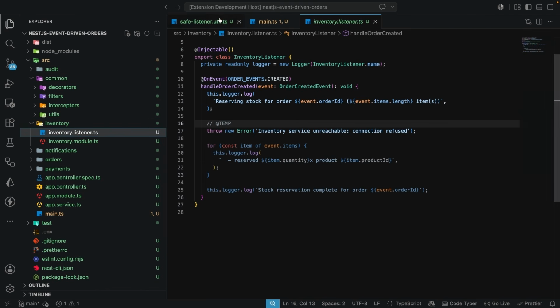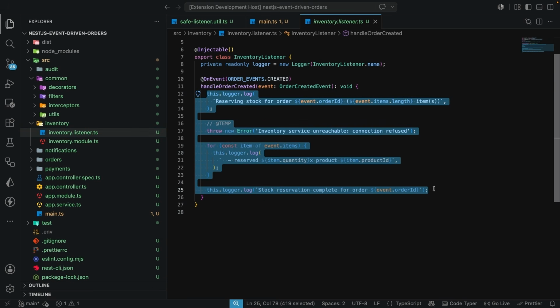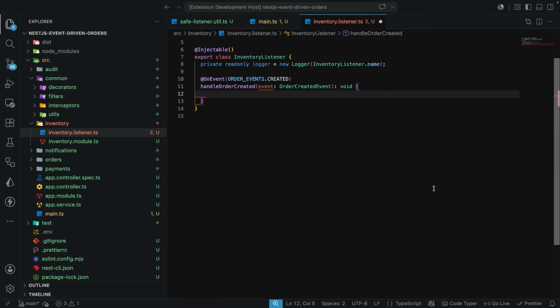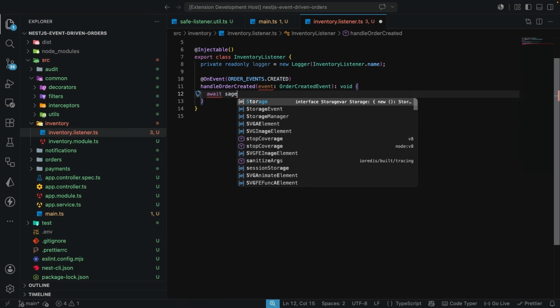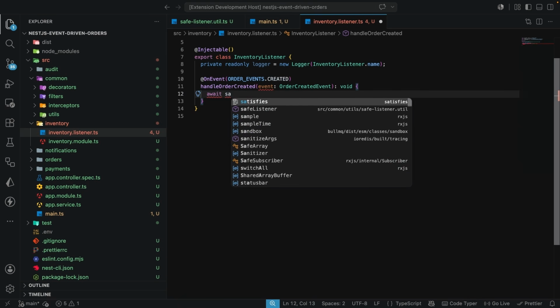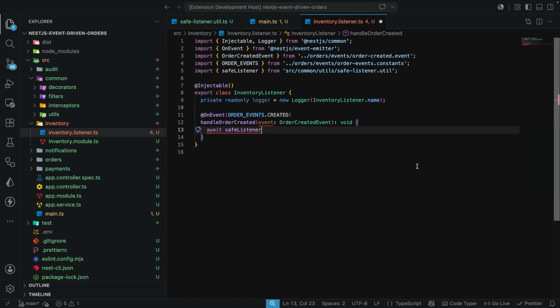And how can we go on to make use of this our save listener? I'm going to cut all the code that we have over here. So you want to make sure you cut this, Control X or Command X. And over here, we are going to await our save listener, which needs to be imported. And this is going to come from our utils file.